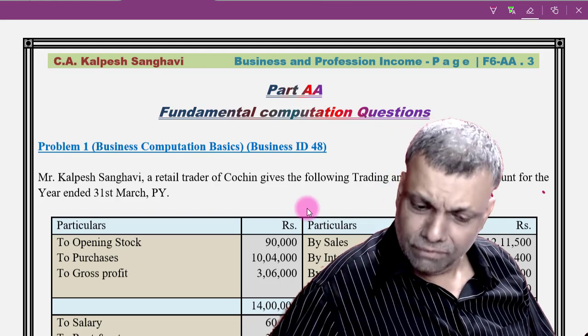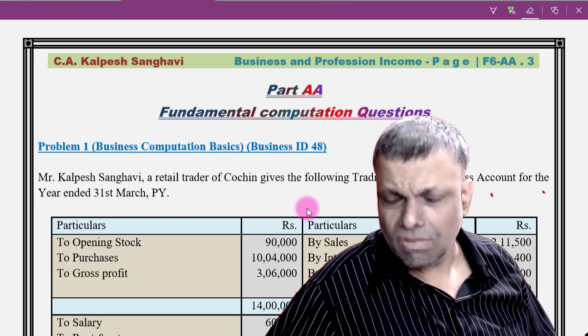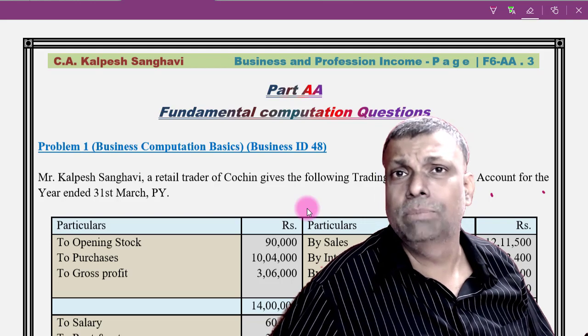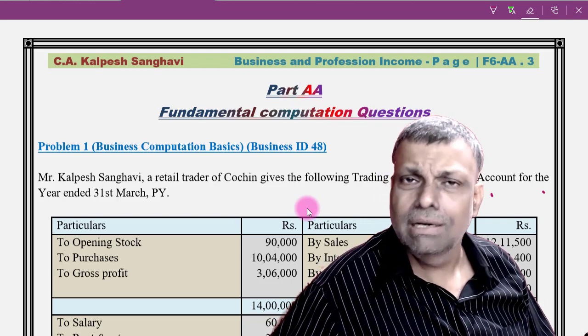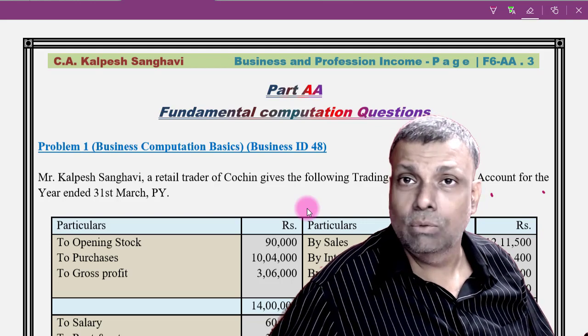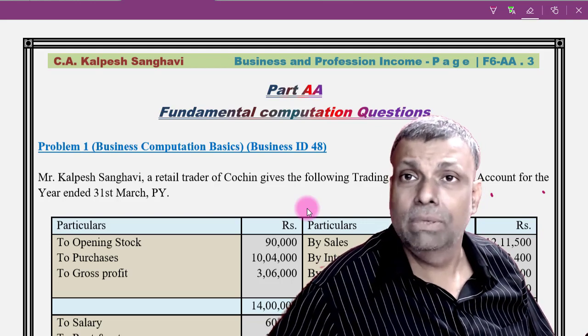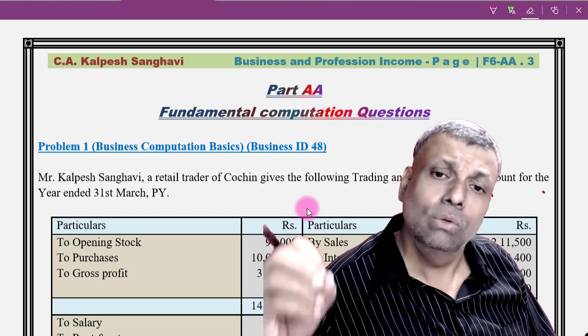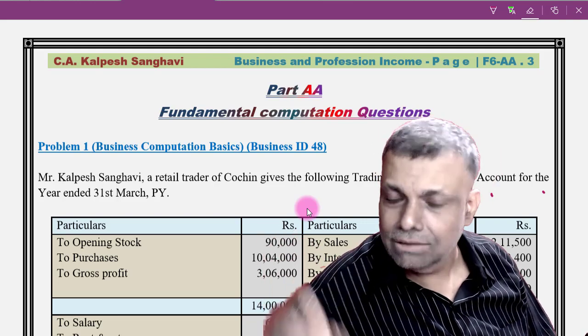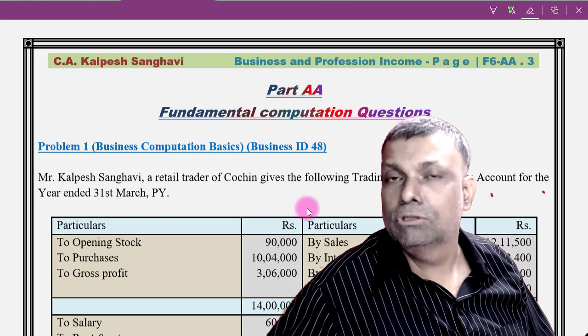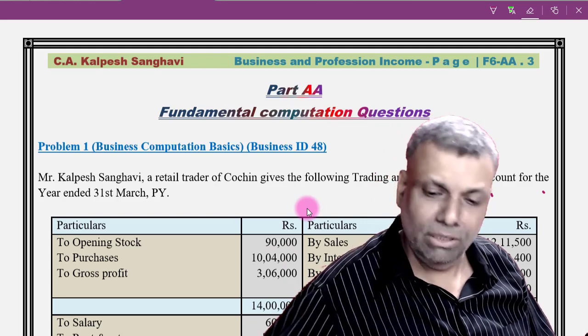And therefore, these first few questions of the initial part of this particular chapter are going to be, what should I say, mid-level questions, not very specific questions. But these questions will help us to learn the actual application of the provisions, how it is actually to be solved with respect to a question, and that is the main objective.